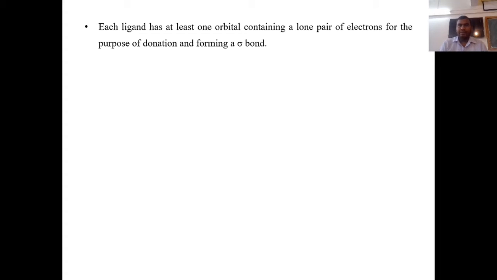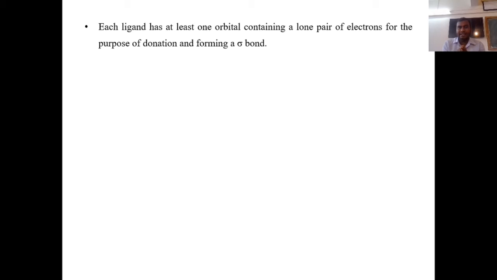As we know, a ligand is any species, either anion or neutral species. You cannot say that it always has a negative charge. It is either a neutral or charged species which has a tendency to donate a lone pair of electrons, and that is called a ligand. Ligand is any species which has the capability to donate the lone pair of electrons, and that is known as the ligand.